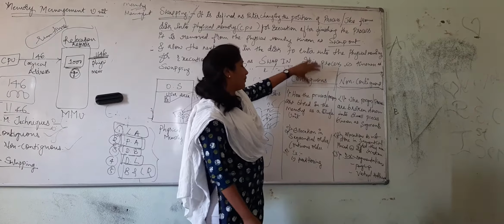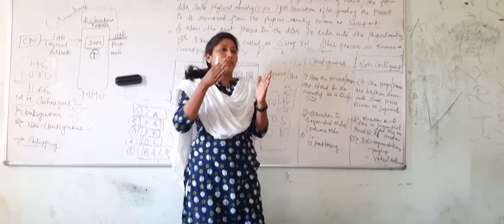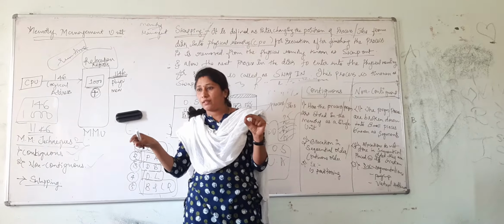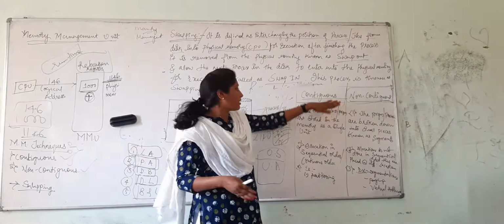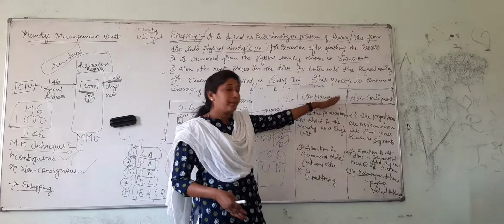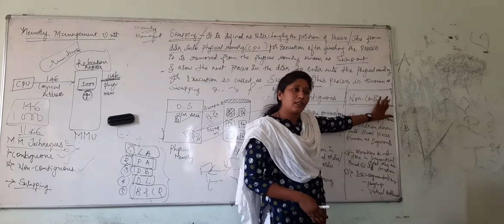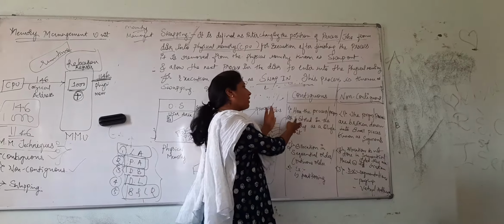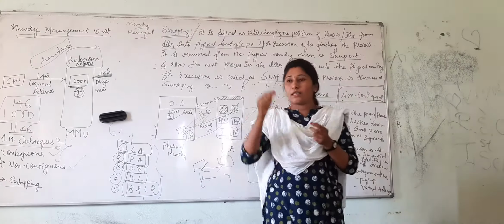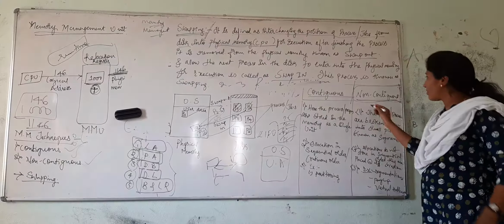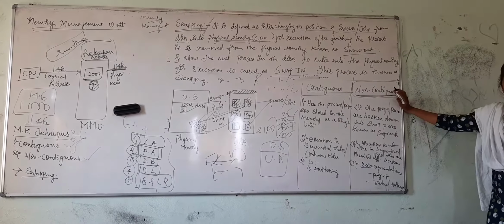Contiguous means the processes are stored into the memory or into your disk in a continuous fashion, in a sequential order, line by line. This is called contiguous. Similarly, the vice versa: the things which are not done in a proper order or not in a sequential order are called non-contiguous.